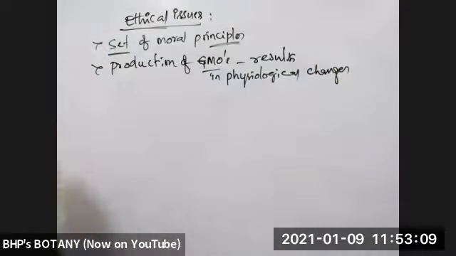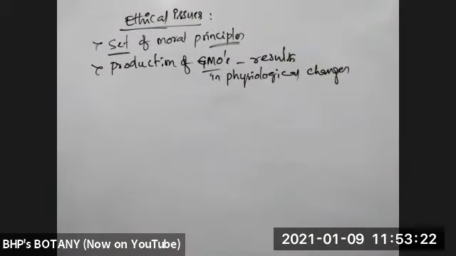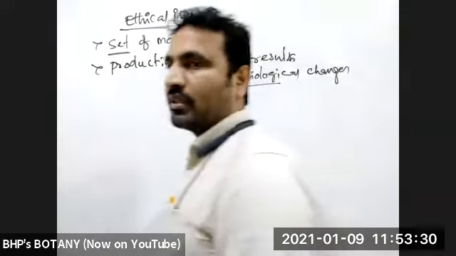The organism's original properties are being modified. An organism is modified with genetic modifications, its genome we are modifying. Genome modified means its physiological properties are all changing. So that modification may be causing some adverse effects.